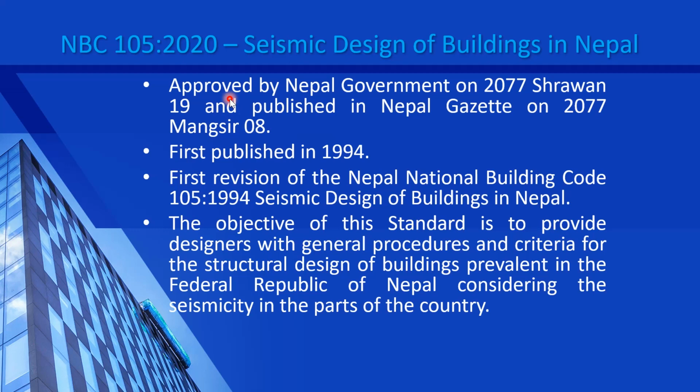So the updated version of this NBC 105 code, which is the code for seismic design of buildings in Nepal, was approved by the Council of Ministers on 2077 Shravan 19, and the code was published in Nepal Gazette on 2077 Mangsir 8. The first version of this code was published in 1994. After its publication, this is the first revision of that particular code.